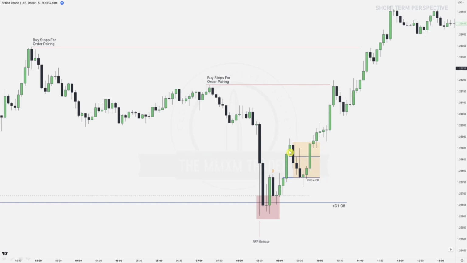We've got that breaker block, or actually a mitigation block over here where price finds support. Another mitigation block up here, with a fair value gap. So we have coupled up these PD arrays with each other, highly likely to reject and then continue its way up.